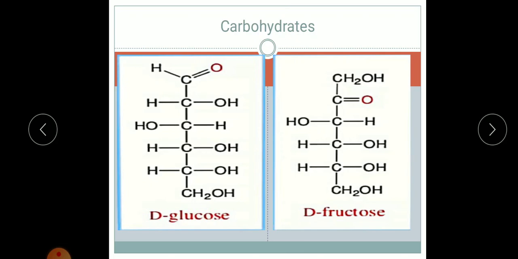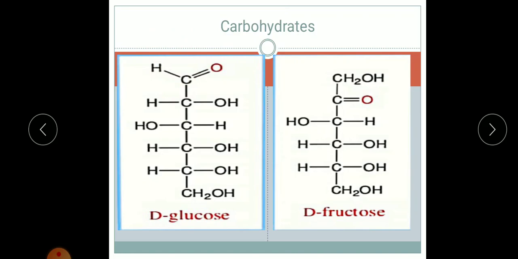Glucose is called polyhydroxy. Why is it called polyhydroxy? Because we have got 5 OH groups, 1, 2, 3, 4, 5 OH groups, so polyhydroxy aldehyde. Since it has an aldehyde group, it is polyhydroxy aldehyde, and they are optically active. Optically active means the carbon atom is attached to 4 different groups.